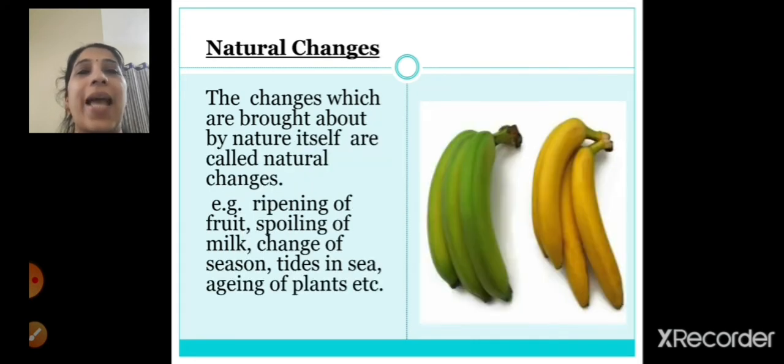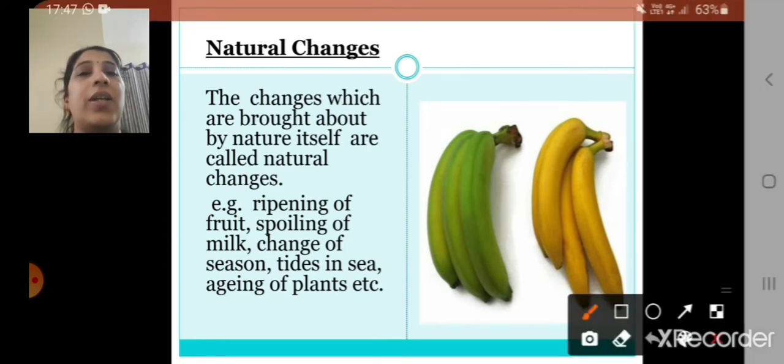Next is natural changes, right? So the changes which are brought about by nature itself are called natural changes. Means the changes which occur naturally. For that man is not responsible, right? So those are called natural changes.